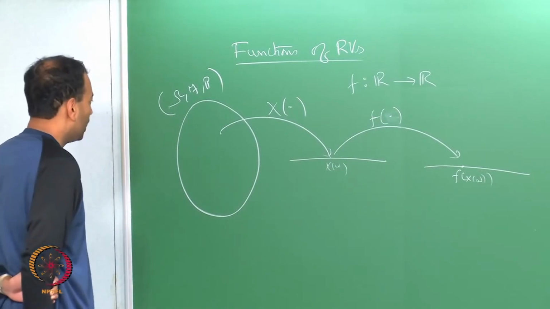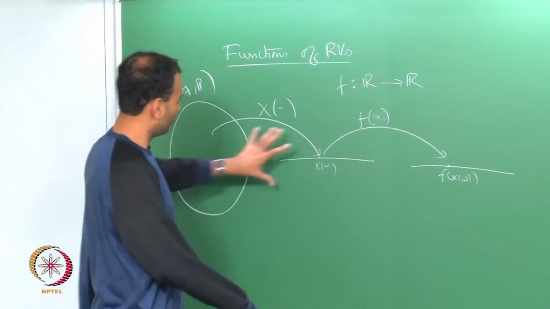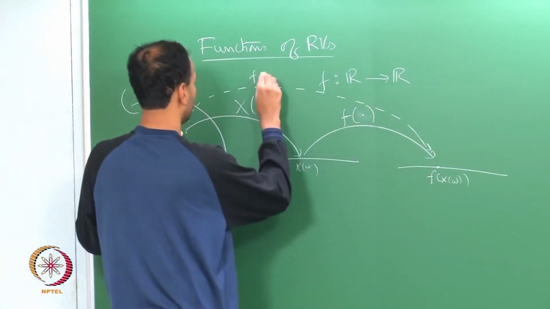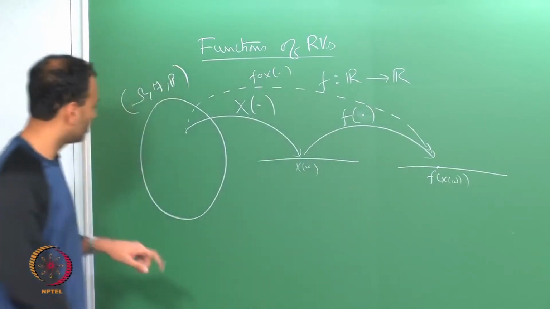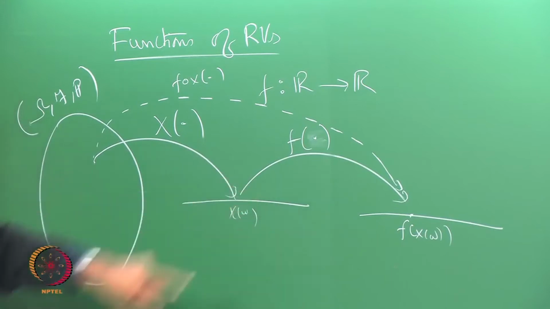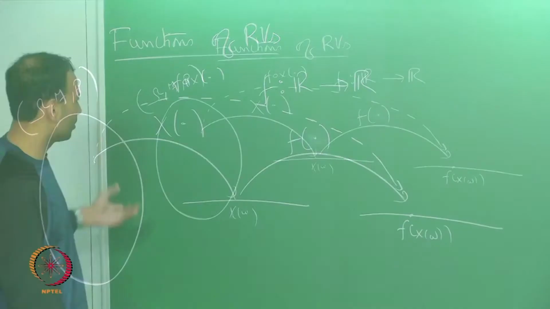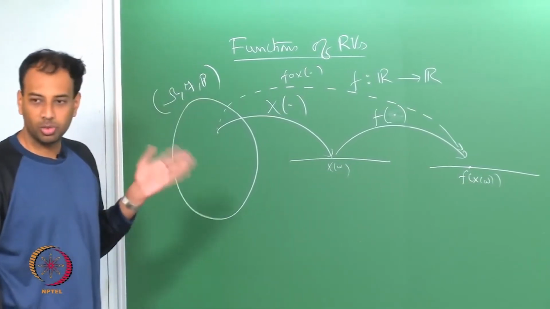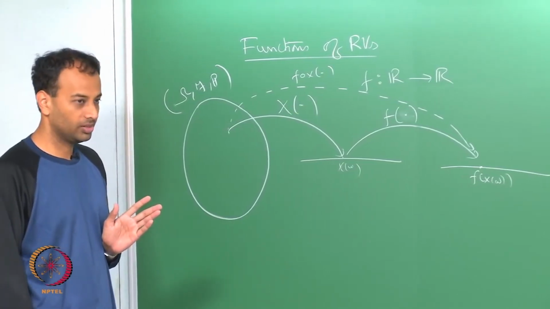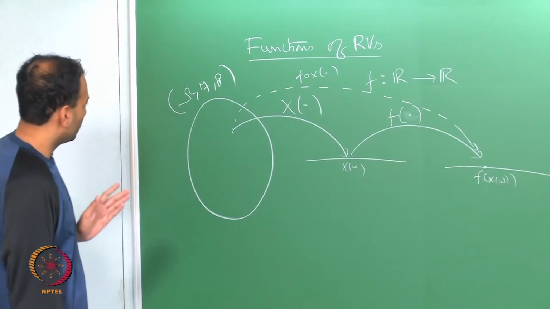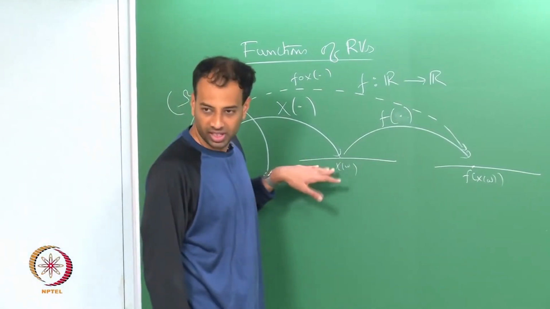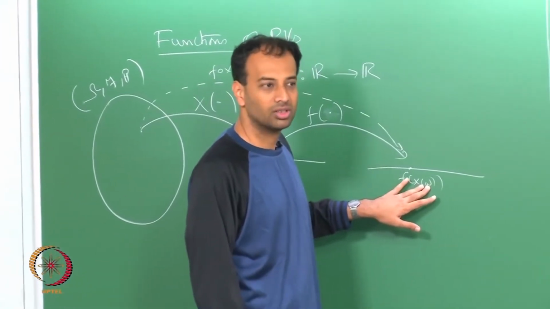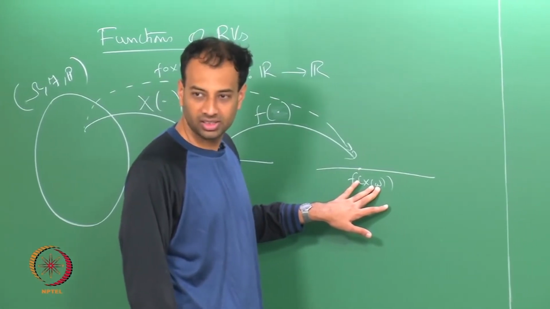Now, if you do not look at this middle real line at all, this overall map will be f composition x. It looks as though you are mapping it twice. So, when you are talking about a function of a random variable, you are talking about the composition of two functions from omega to R. So, the problem is, if you are given the probability law or the CDF of x, I want to determine the probability law or the CDF of f of capital X.